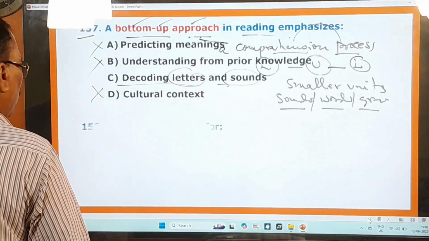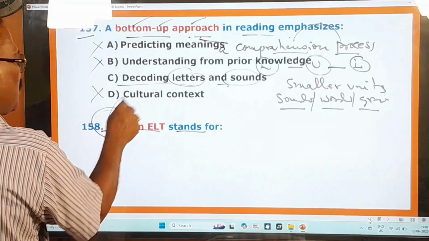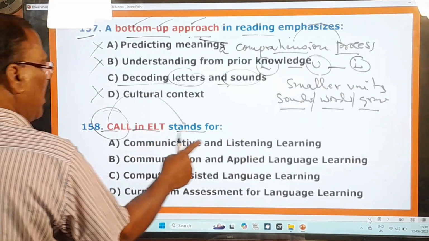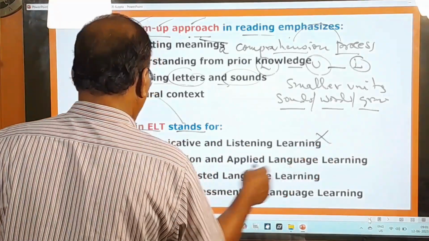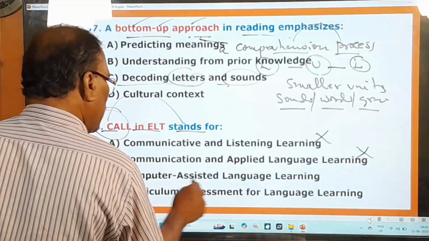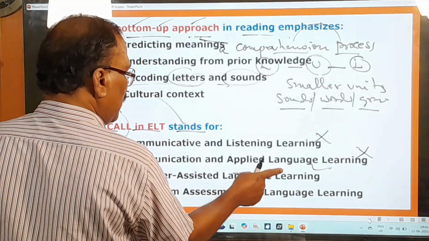And you go to the next question. CALL in ELT stands for, what does this CALL stand for? Communicative and listening learning, no. Communication and applied language learning, no. Computer assisted language learning. CALL means computer assisted language learning.